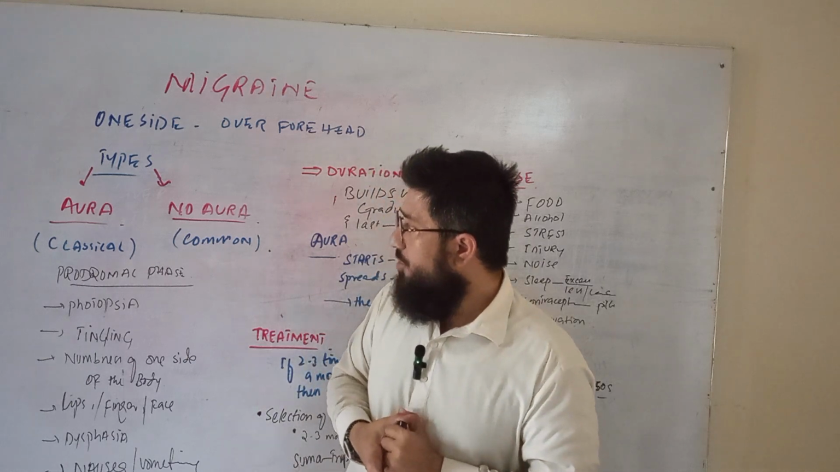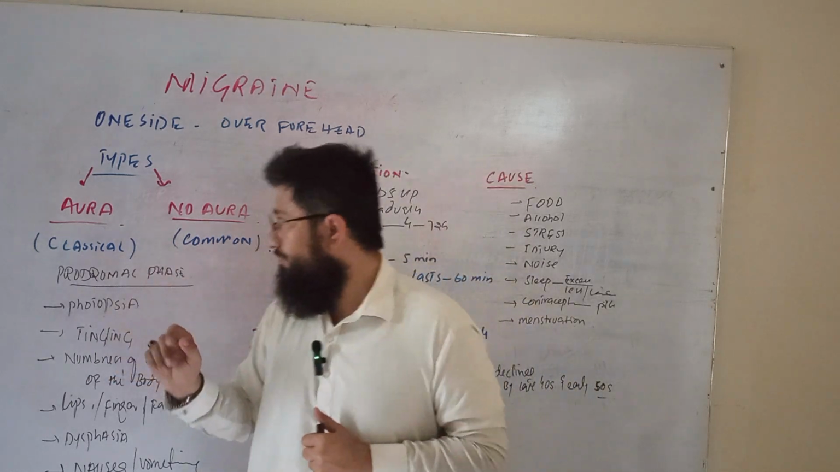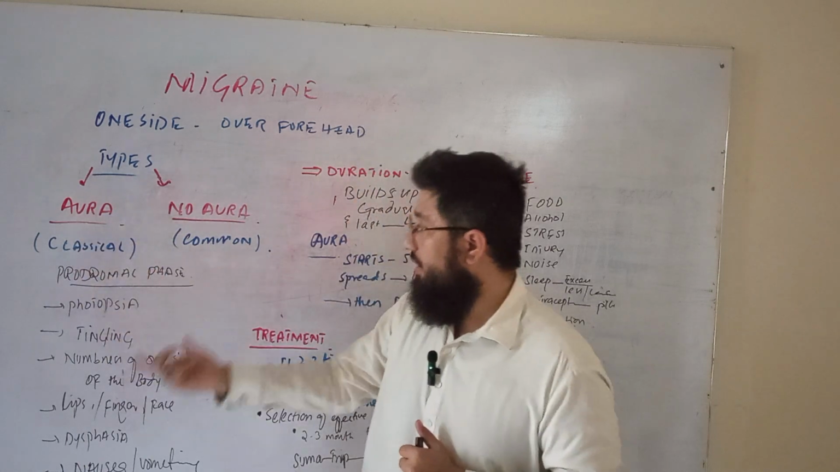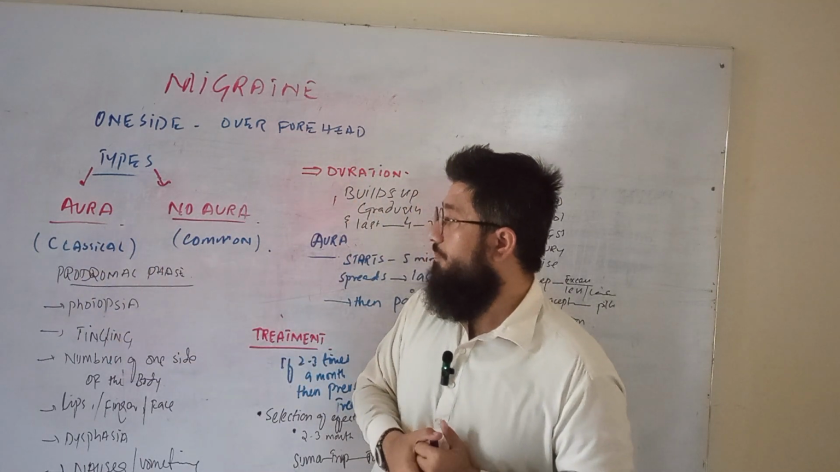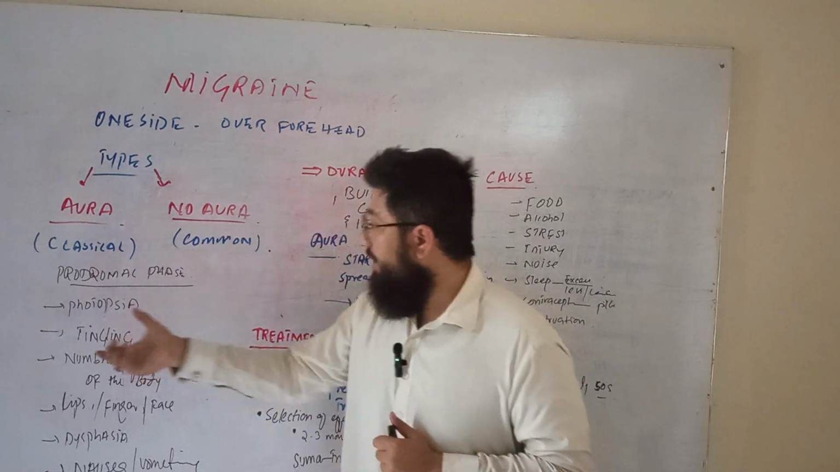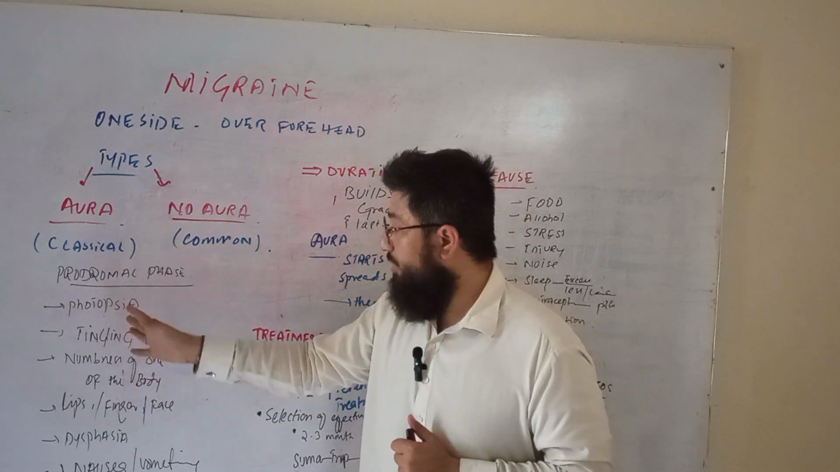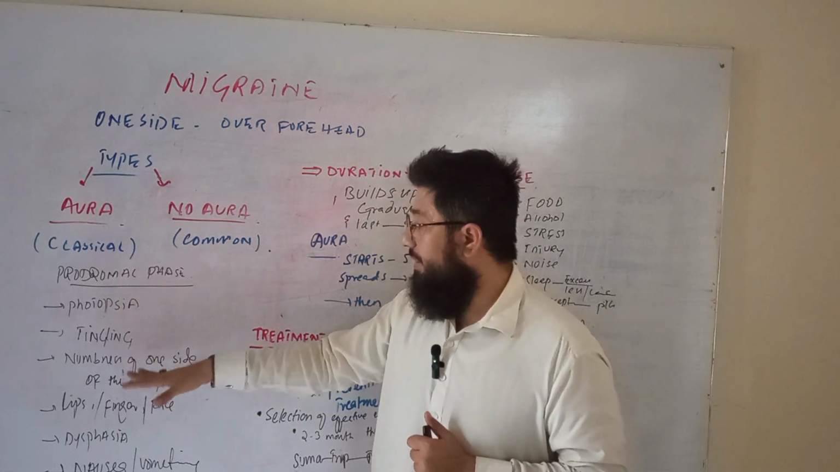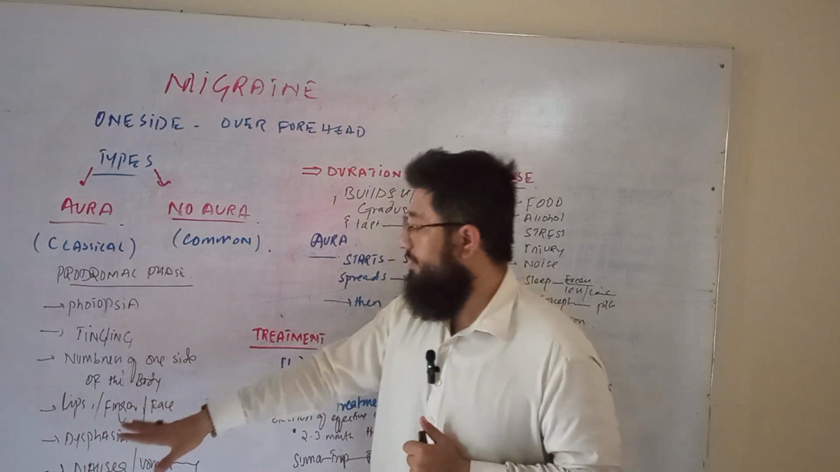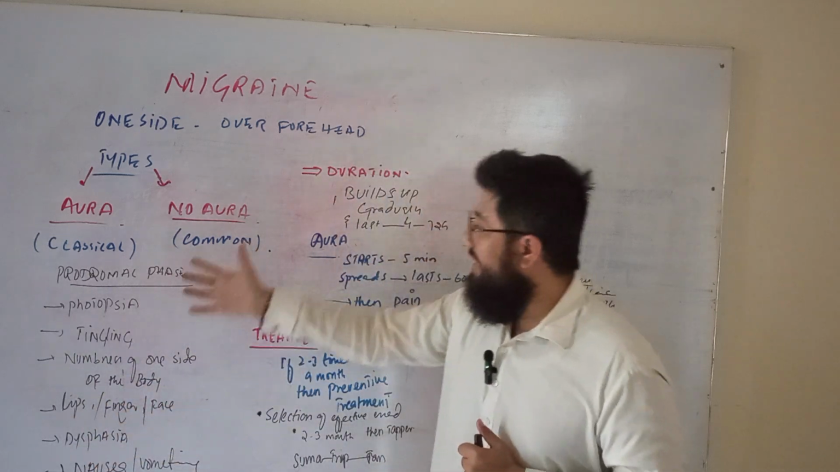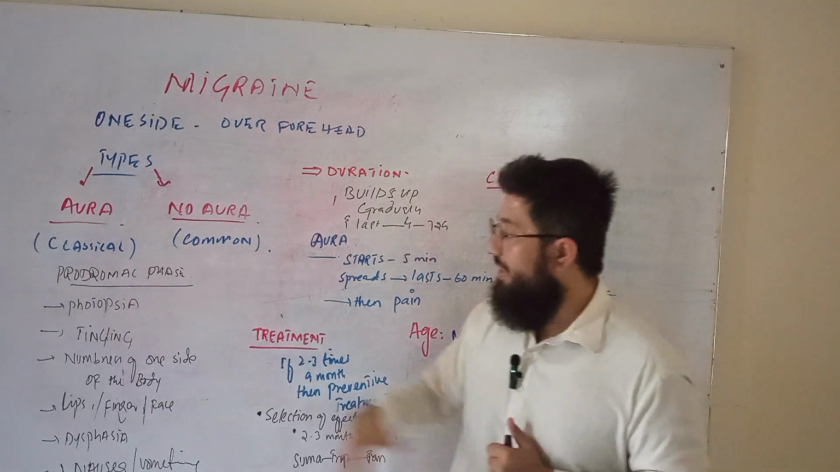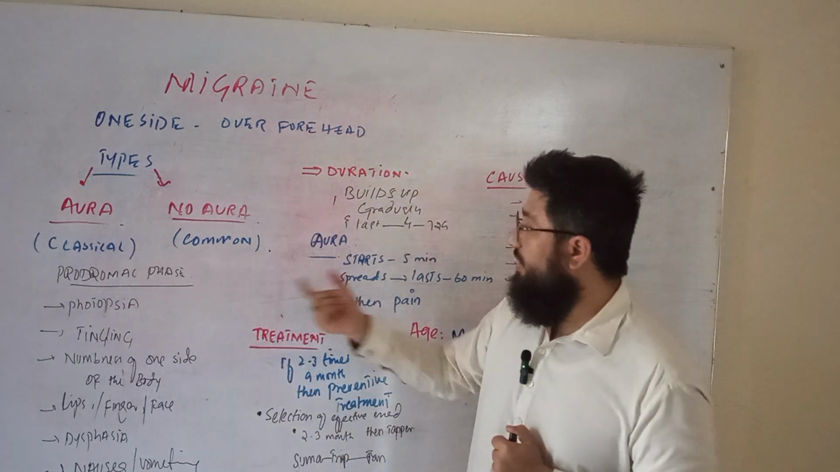Okay. So now, first of all, I will emphasize the aura, the migraine that has a prodromal phase, which is called classical migraine. In classical migraine, these particular points like photopsia, tingling, numbness of one side of the body, or numbness of the lips, fingers, face, dysphagia, nausea, vomiting are seen first in that patient. The patient will come with these complaints. So these are called